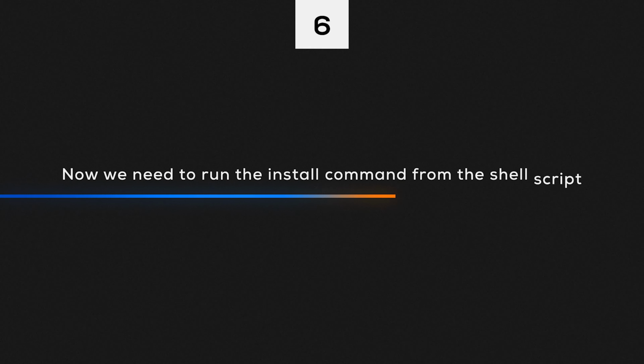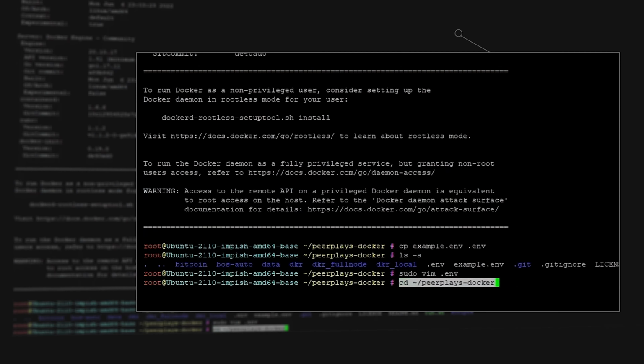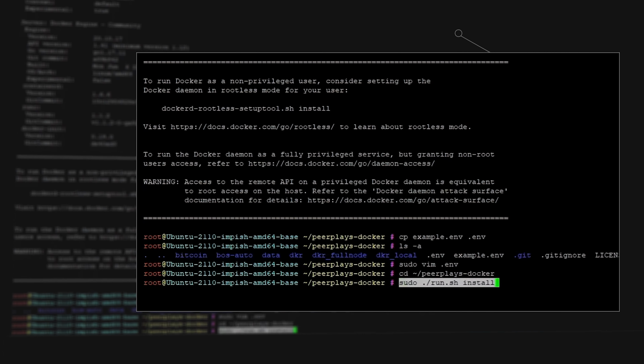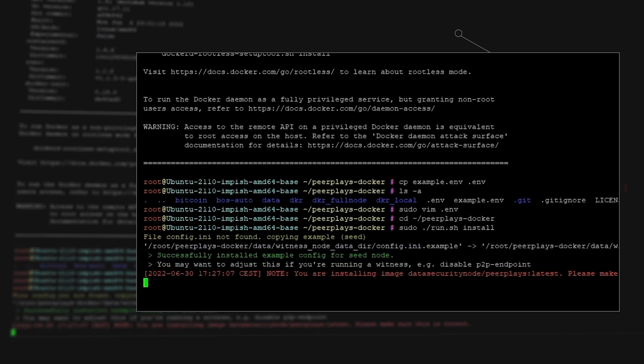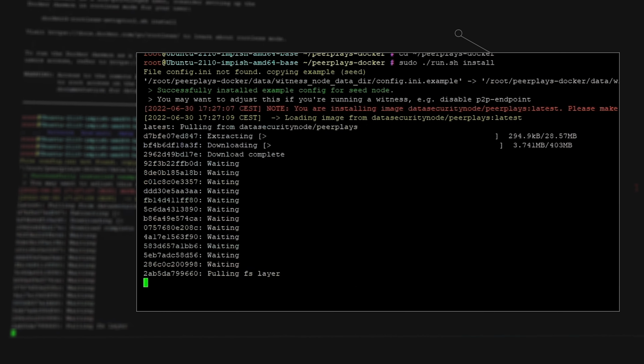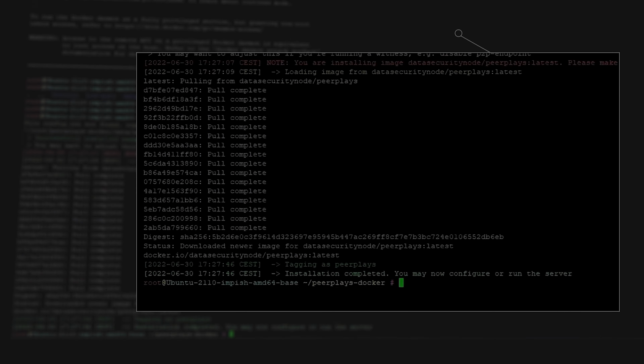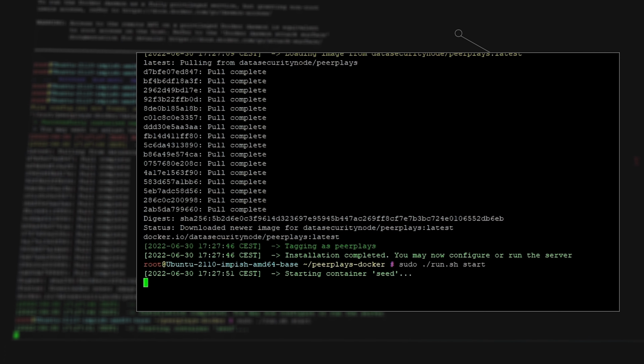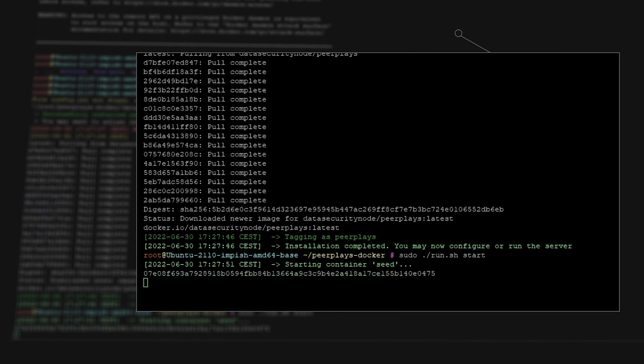Now we need to run the install command from the shell script. This will install the latest witness node and CLI wallet. With that done, we'll start the node. This triggers the node to create a config file that we'll need to edit later.